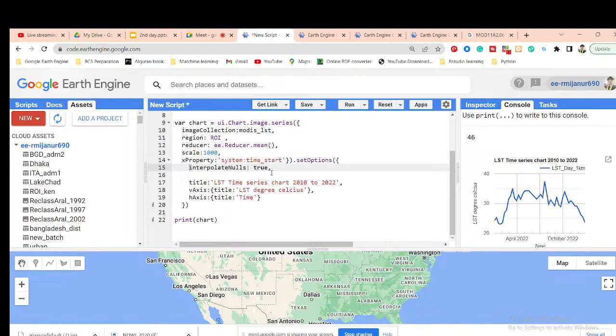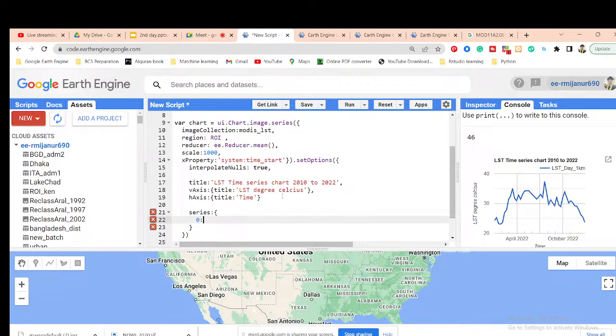Now suppose you want to change the color. So what can we do? For changing the color, we need to use another argument, the series argument. So put here series and then make a dictionary. In this series dictionary, just 0.